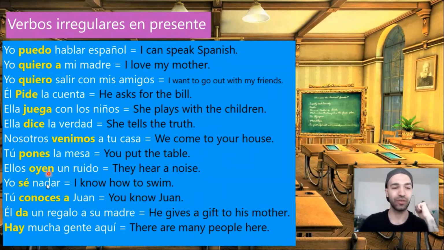So let's repeat both of them. Yo sé nadar. I know how to swim. El verbo saber, we use it to say that we know an information, to give an information that we know. For example, I know that it's raining. Yo sé que está lloviendo. Or to say that we know how to do something. For example, I know how to swim.